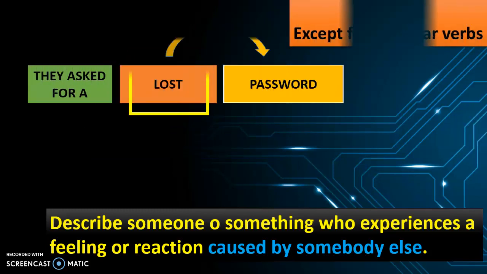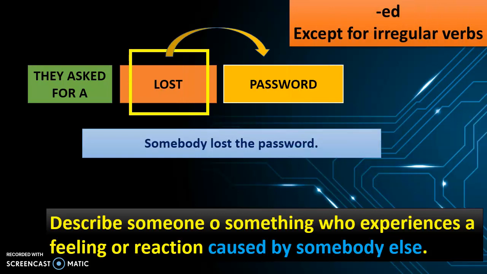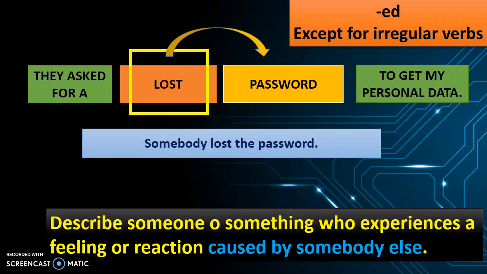This is our second example. They asked for a lost password to get my personal data. In this case, we're talking about a password, and lost is modifying password. What kind of password?